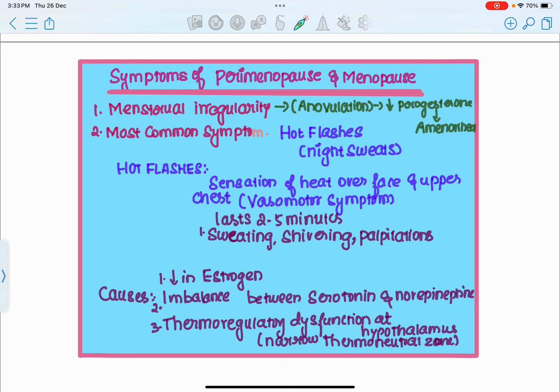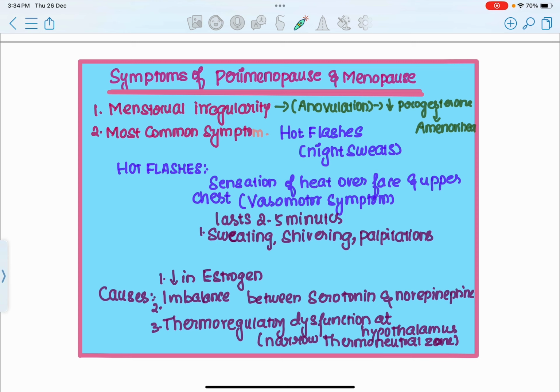So what is hot flashes? In simple terms, hot flashes is a sensation of heat over the face and the upper chest. Following this heat, she is going to have sweating, shivering and palpitations. Basically, hot flashes is a vasomotor symptom. Because of the vasomotor changes, the patient experiences a sensation of heat over the face and upper chest, followed by shivering, sweating and palpitation. This symptom lasts for about 2 to 5 minutes and then she will be apparently normal.